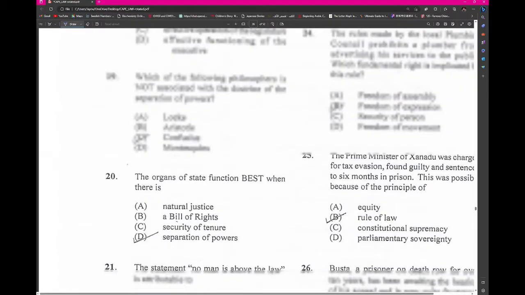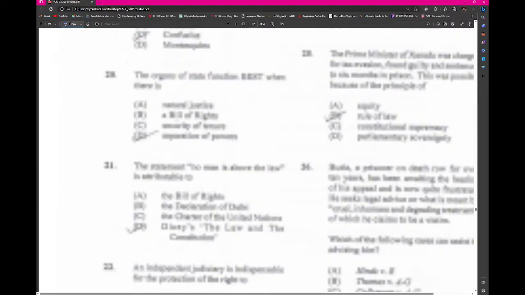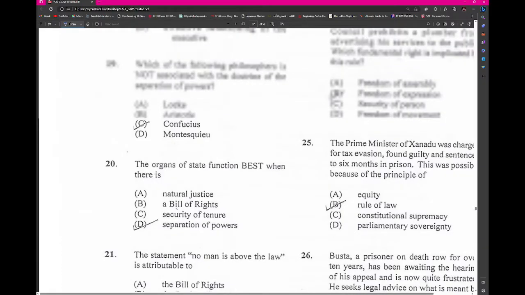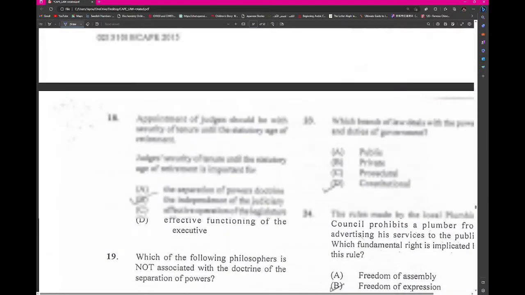Alright, so everything seems fine so far. Give it a second for it to adjust. My screen is going all over the place.